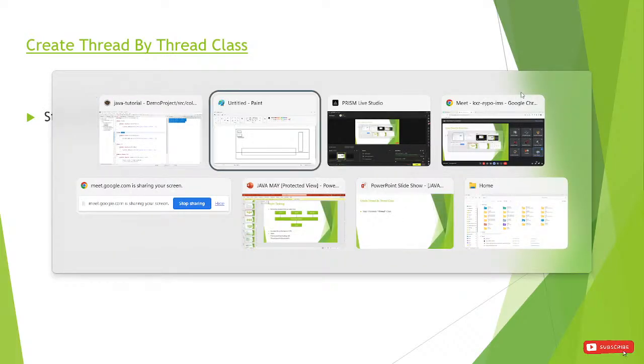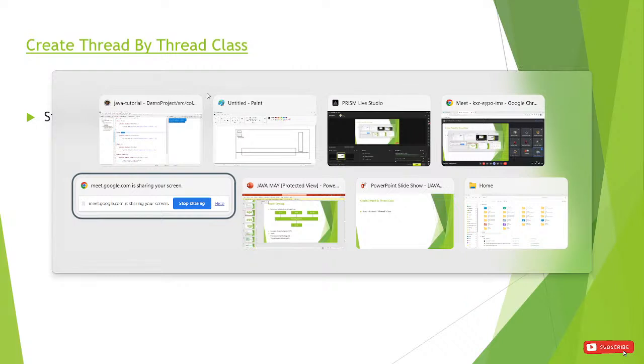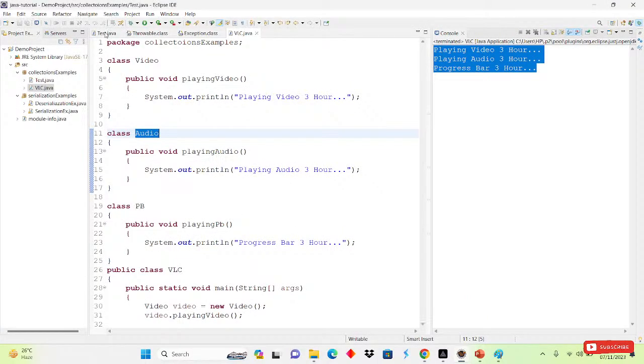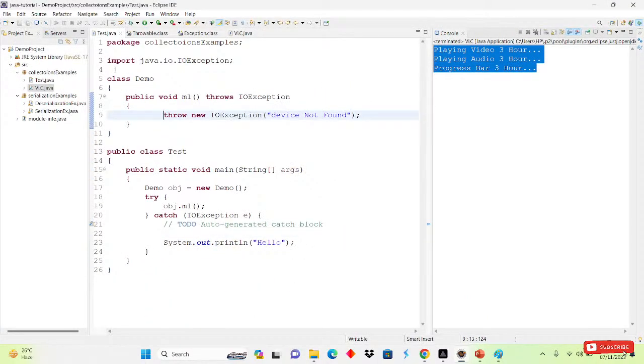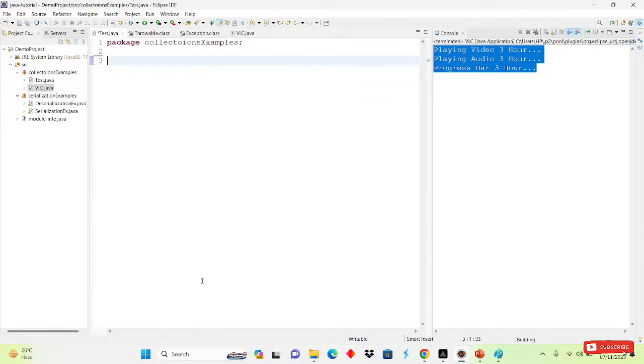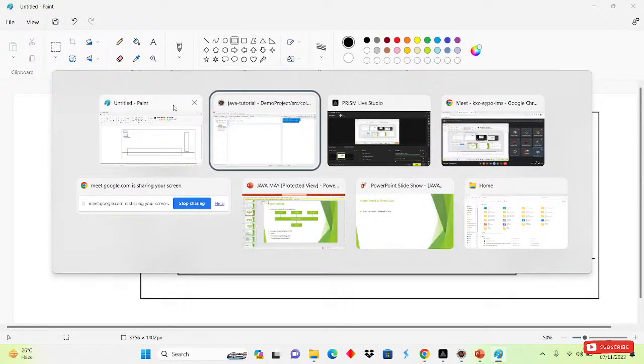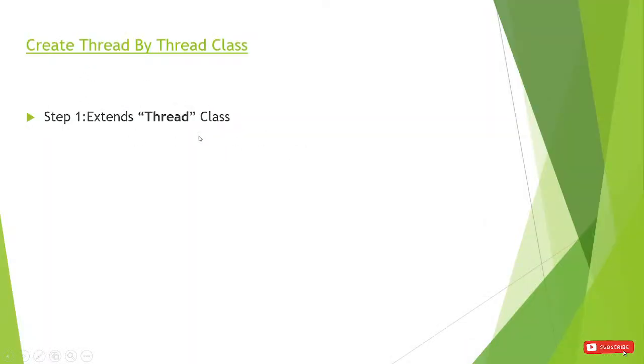I will come here into Eclipse, into the test class, and remove all the things from here to here. Simply I will create one class here, public class, and what is the name of our class? Text. Now I want to convert this class into a thread. So how to convert it with the help of the Thread class? The first step we have to follow is to extend the Thread class.